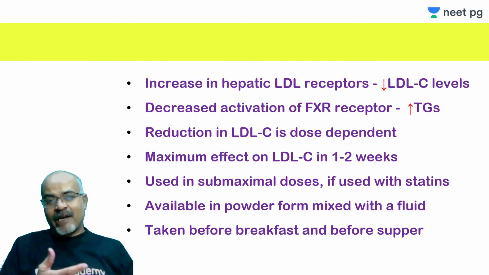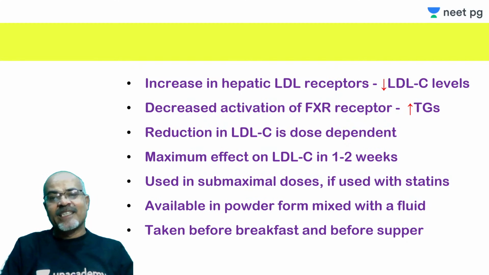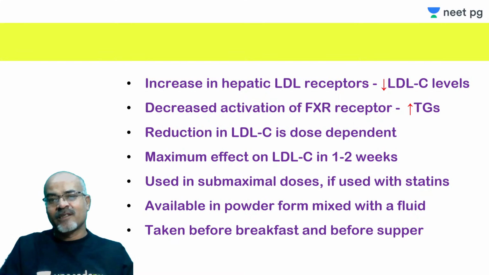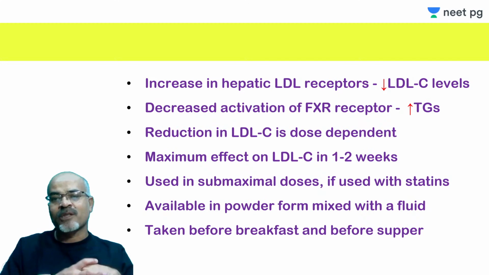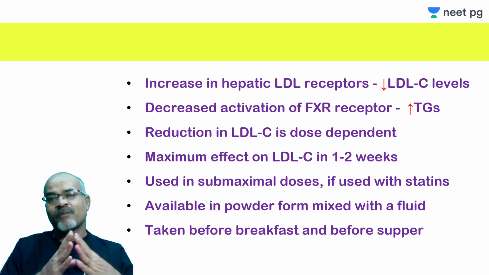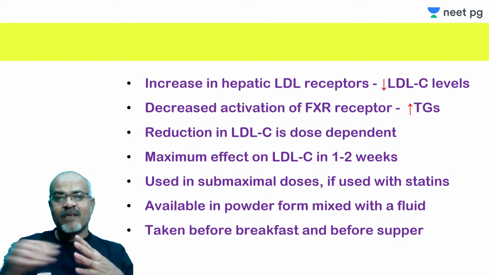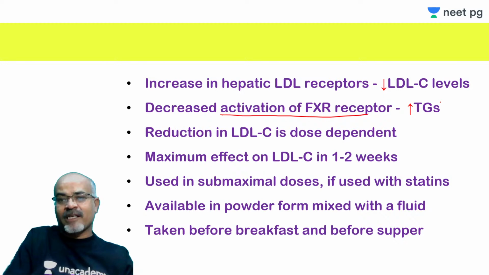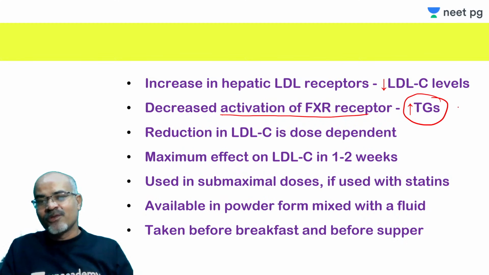I have already explained there is increase in the hepatic LDL receptors because there is fall in the total hepatic content of the cholesterol pool of the hepatic cells because of the increased loss of bile acids. So there are more LDL receptors on the surface that capture more and more LDL from the circulation. So there is reduced serum LDL cholesterol level. And decreased activation of FXR, I have already explained how it can lead to increased triglyceride because of the increase in ApoC3 and decrease in ApoC2.